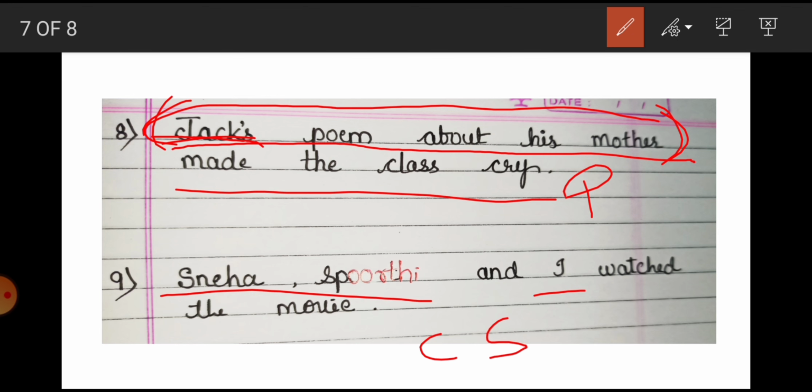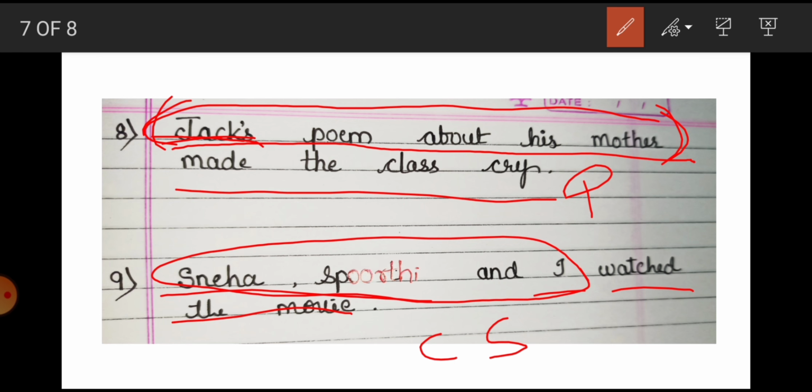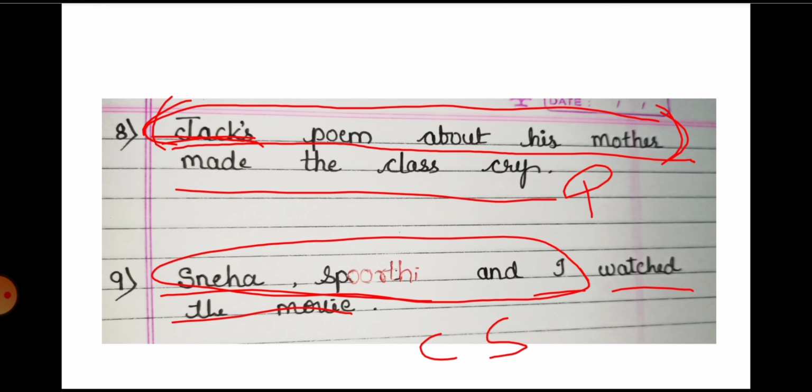Two or more than two. Whenever two or more than two nouns or pronouns are present in the subject part of the sentence, we call it a compound subject. They watched the movie. The rest of the words are our predicate. Here, Sneha, Spurti and I is our compound subject. Let's look into the next example.